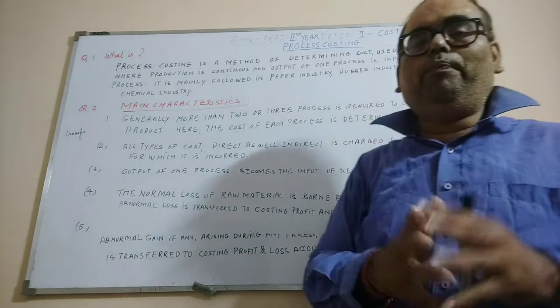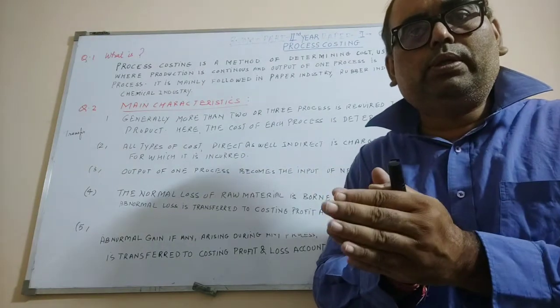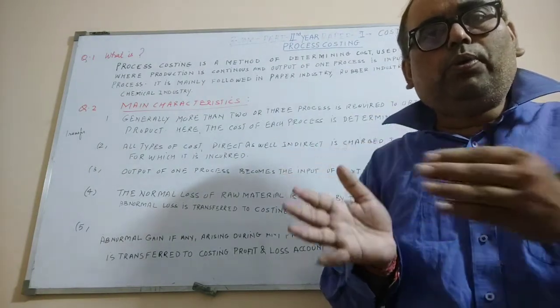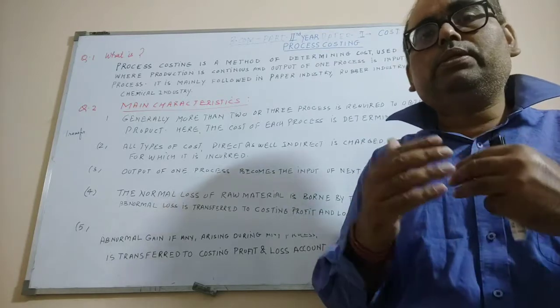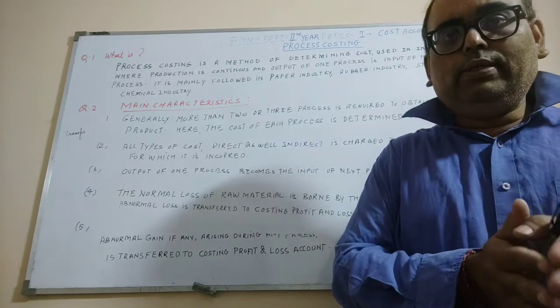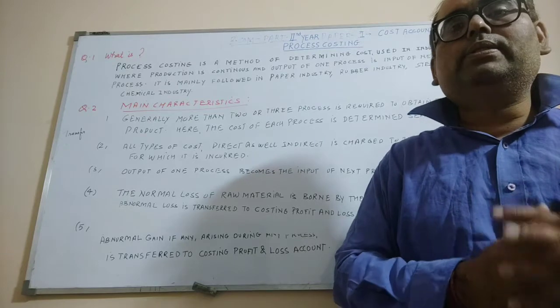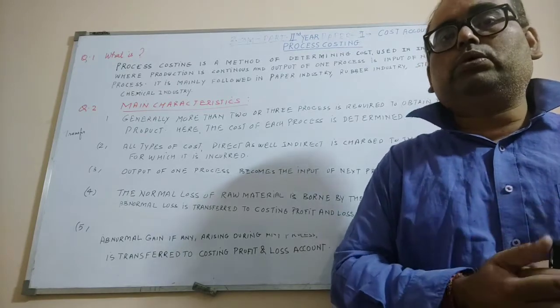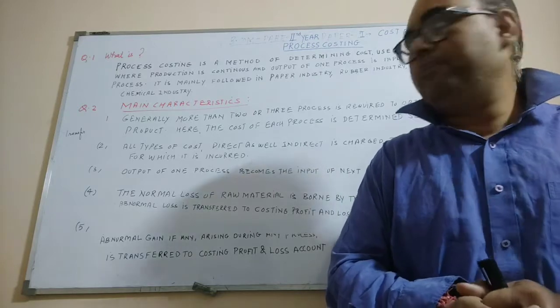As I discussed before, the production of a finished product requires 2-3 processes. So the product we are producing needs to go through 2 or 3 processes, and the cost of each process is determined separately. We determine the cost of process first, process second, process third separately.